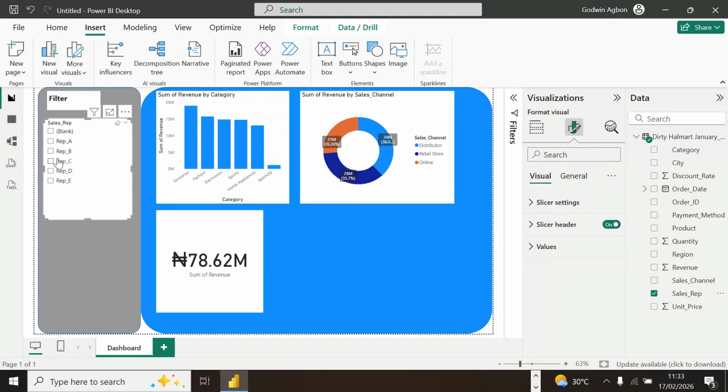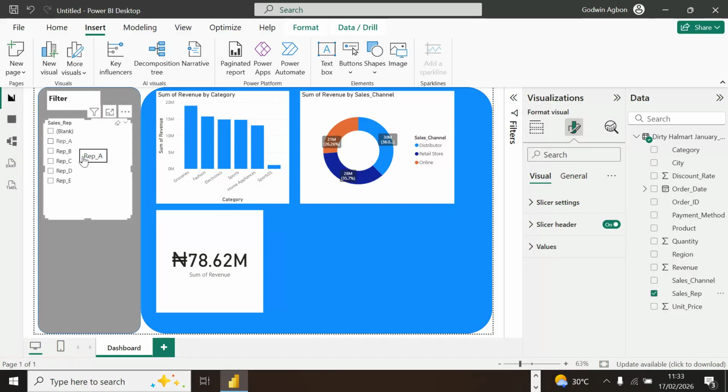But I'm seeing blank here, which means we are supposed to check if there's actually a blank record in our data sheet to remove. That's one of the cleansing that we equally need to do. Apart from duplicates, you equally need to look for blanks so that we can have a realistic output.